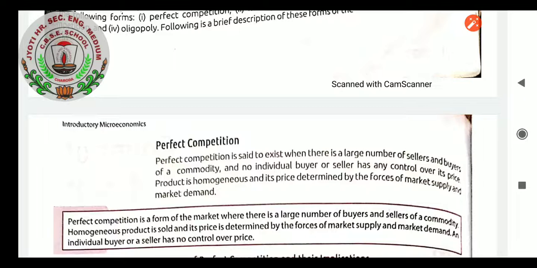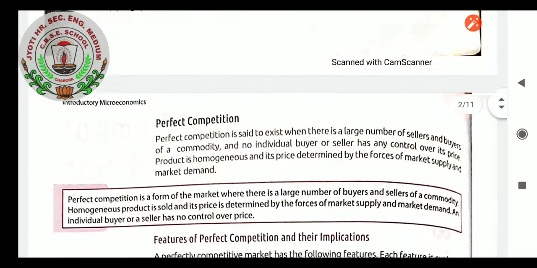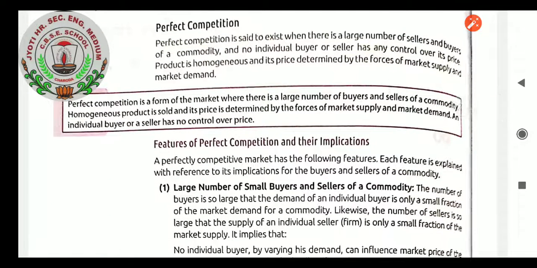These are the various features which help us to know the perfect competition. The grocery shop is an example of perfect competition because there is not only one shop. There are many grocery shops, all selling the same homogeneous products. So definitely their prices will be determined by the market force, not by themselves.